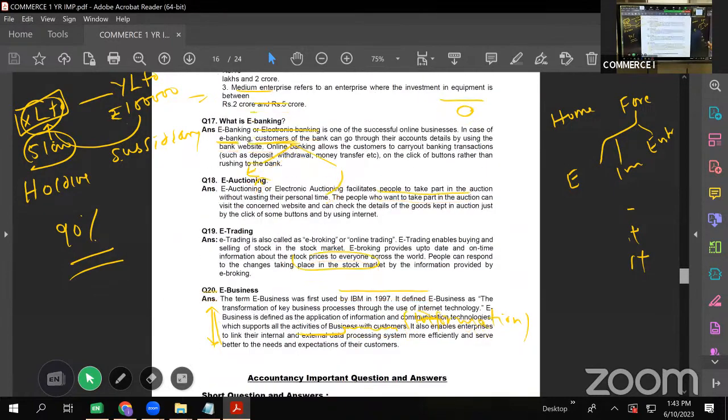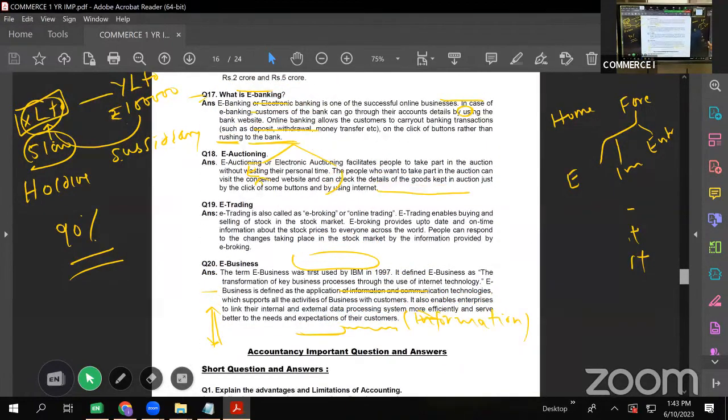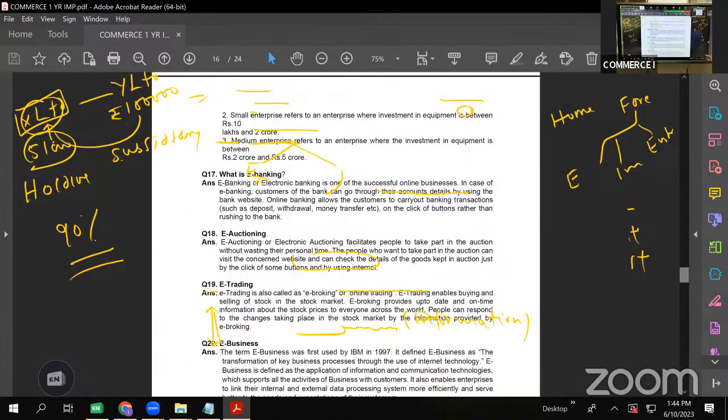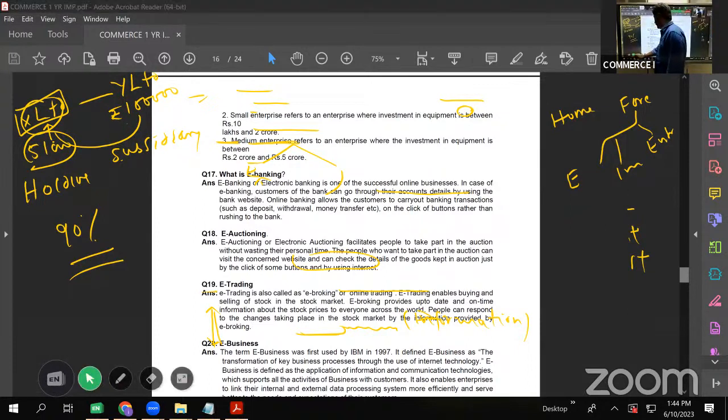Then out of these four, you can expect: e-banking, e-auctioning, e-trading, and e-business. E-business we did as a SAQ. Let us see what is e. Basically, whenever there is this letter E prefix before anything, it means electronic. So if I say e-banking, I mean electronic banking. Earlier, when internet was not there, we directly had to go to the bank for any service, whether to deposit money or withdraw money.